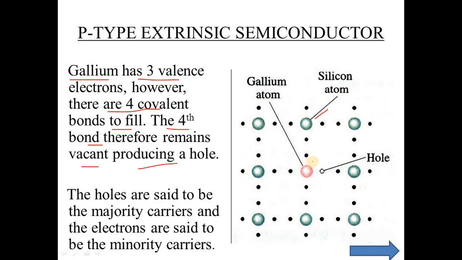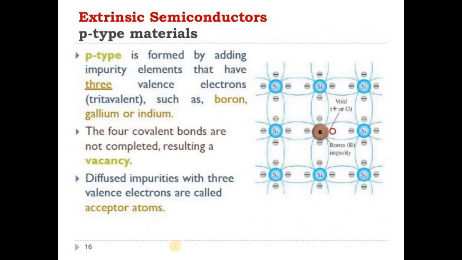But when we add a trivalent impurity like gallium at the central point, due to its 3 outermost electrons it forms 3 covalent bonds with the neighboring atoms, but due to the deficiency of one electron it creates one hole. The holes are said to be majority carriers and the electrons are said to be minority carriers. So these are the p-type extrinsic semiconductors.